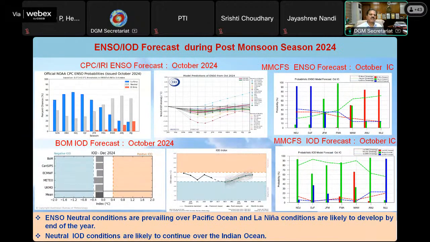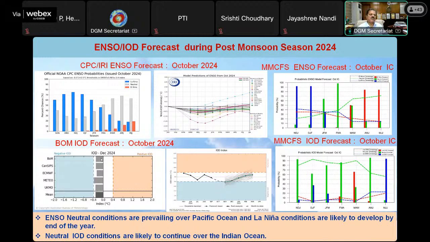Now, this is the forecast based on October 2024. If you just look at this, blue indicates La Nina conditions, gray indicates neutral conditions, and red indicates El Nino conditions. It shows that La Nina conditions have to develop. So we are expecting that it may not be immediate in November, but in December it is most likely that it will become La Nina conditions. This is also supported by other models presented here.